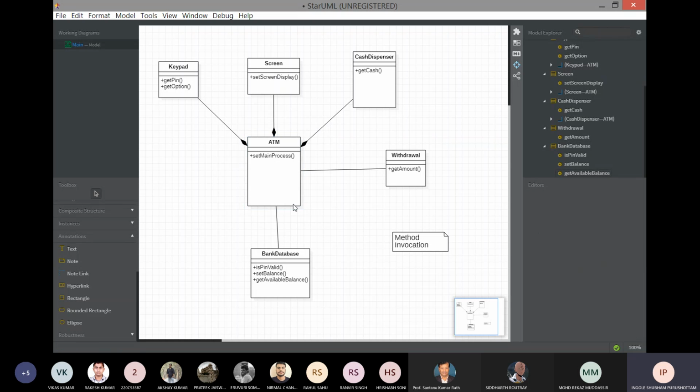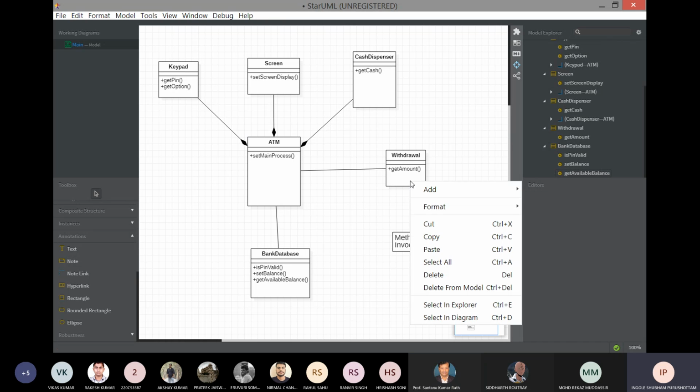Once our set main process invokes set screen display and get pin, the user will enter the pin. So now the user has entered the pin. The next step: suppose we have chosen a withdrawal option. For this explanation I have just taken a withdrawal. For a withdrawal, our next process will be get amount. Suppose the user has entered some amount he wants to withdraw. So now the next invocation will happen at get amount for the withdrawal.